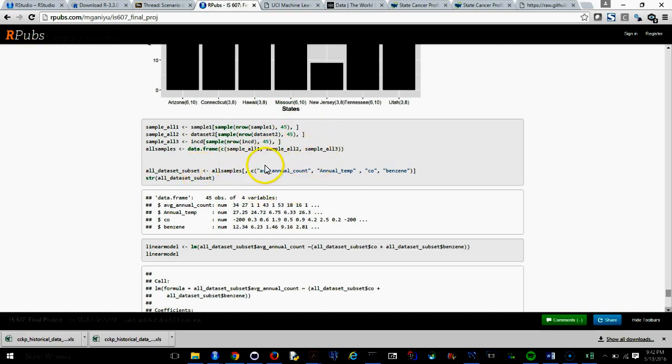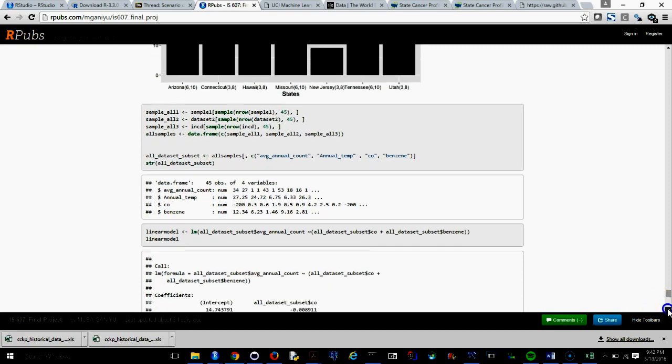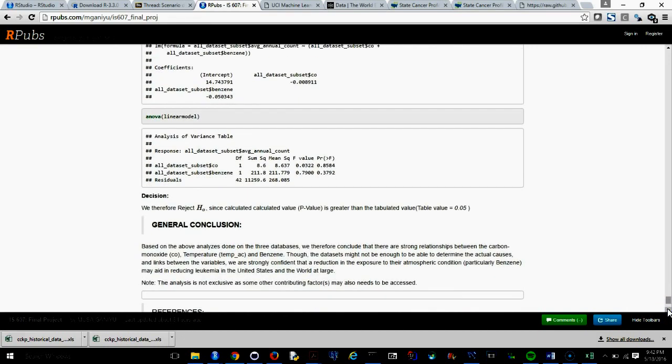So we combine the columns together here to do a linear model. This is a linear model done on the third, the first, and the second data set. As you can see here, after all those analyses, the p-value is really on the high side. So we therefore reject H naught since the calculated p-value is greater than the tabulated value.